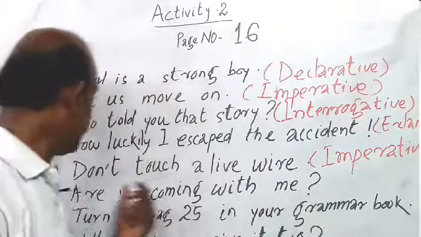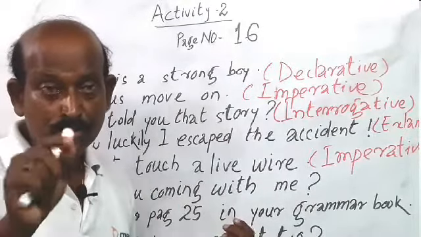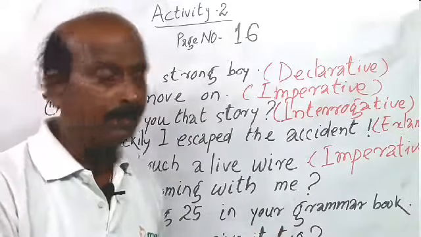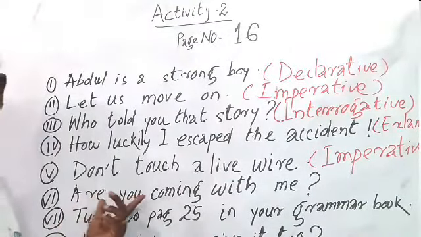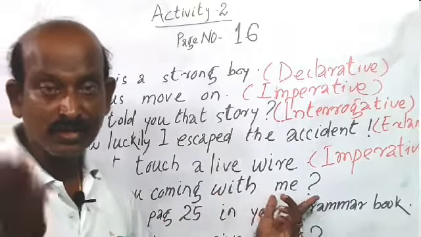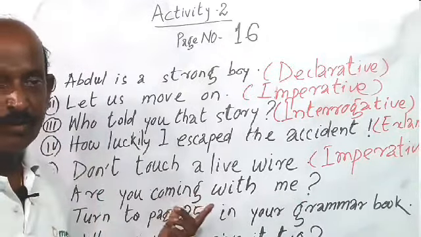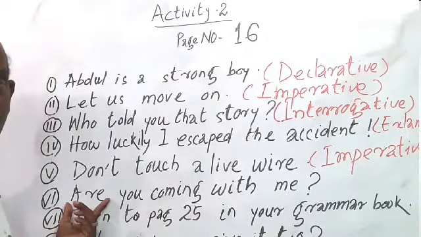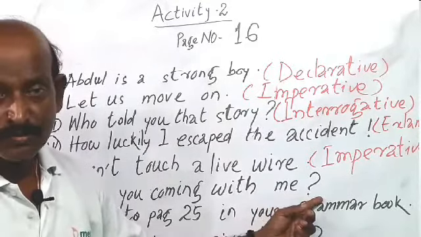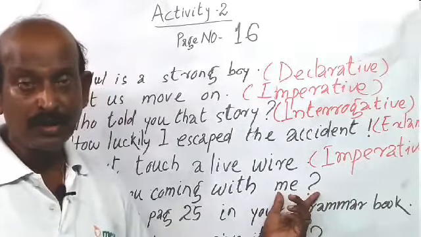And follow, this is an interrogative sentence, and this is called a yes/no type interrogative. I have told you the yes/no type interrogative begins either with a modal auxiliary or a primary auxiliary. Follow here, this sentence begins with a primary auxiliary, and for 'Are you coming with me?' someone can give the answer either yes or no. And at last there is a question mark here, so it is easy to know this is an interrogative sentence.